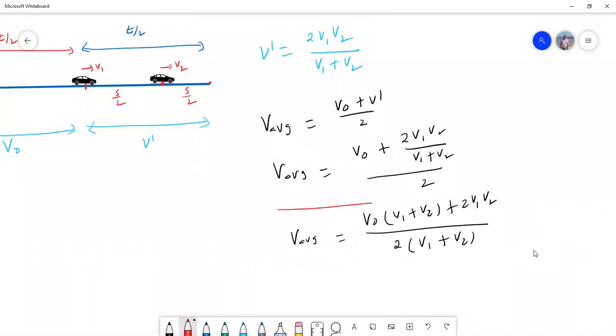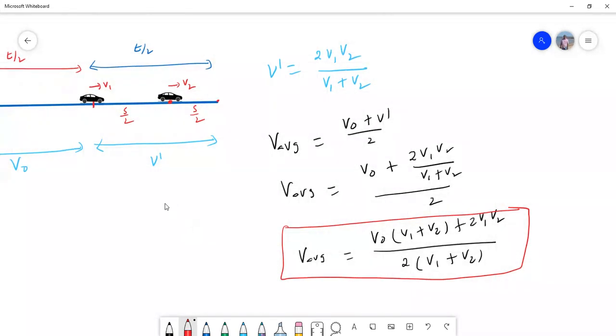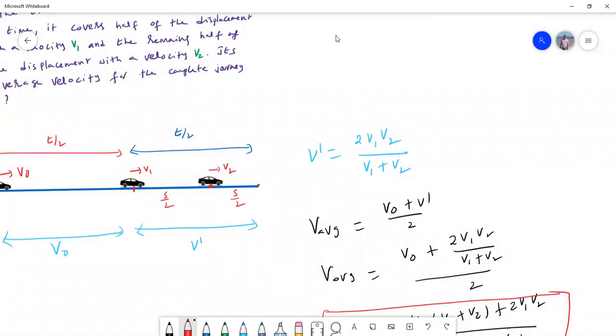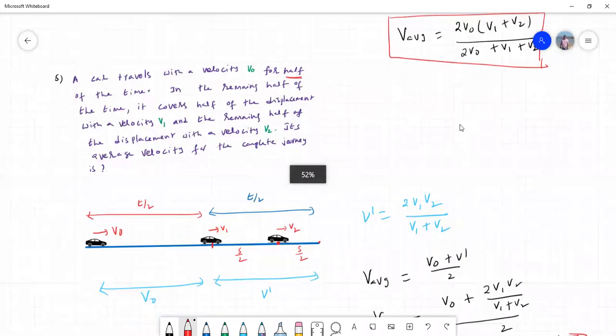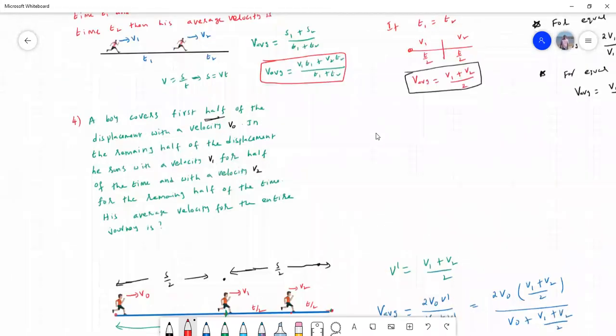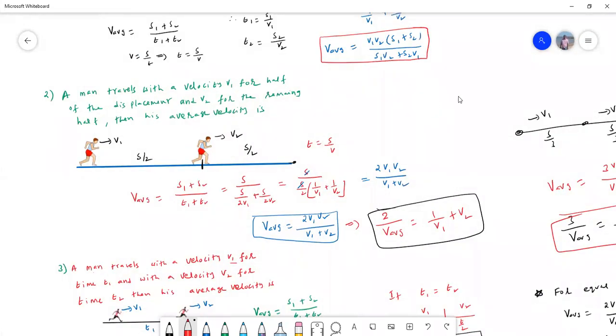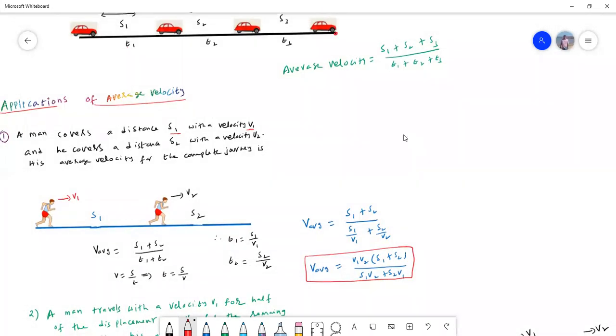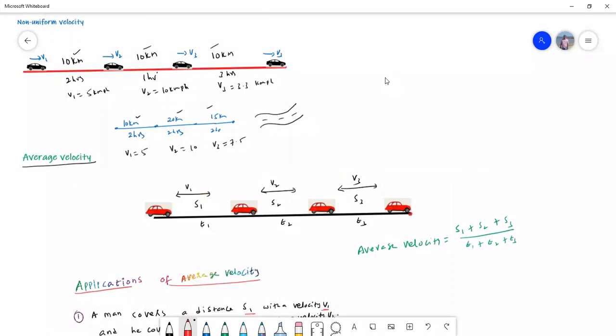So these are all the different cases of average velocity. There are some more models on average velocity, but we can discuss them only when we know acceleration and retardation. So in today's discussion, we learned what is meant by speed, what is meant by velocity, why speed is a scalar and velocity is a vector.